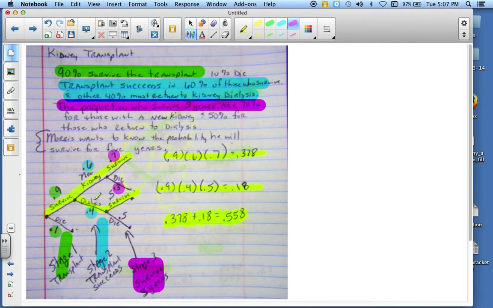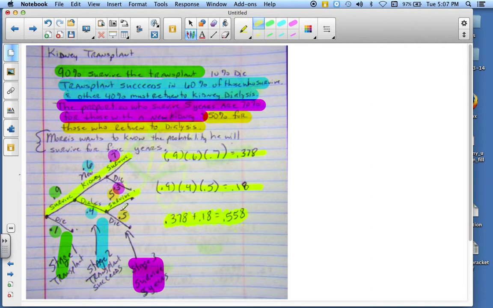Now, notice this right here. If the person goes back to dialysis, it states that for those with a new kidney, it's 70%, and it's 50% for those who return to dialysis. So if you return to dialysis, you have a 50% chance of surviving. That means you have a 50% chance of dying.